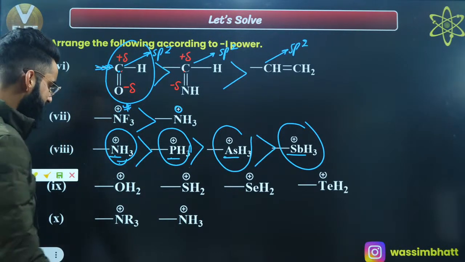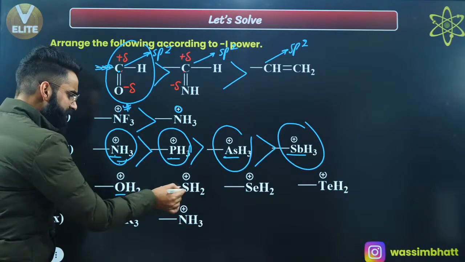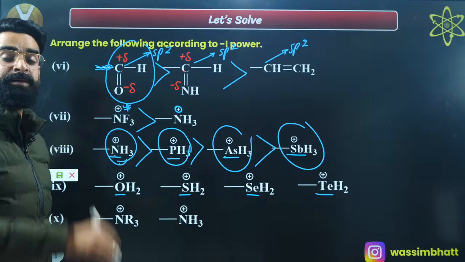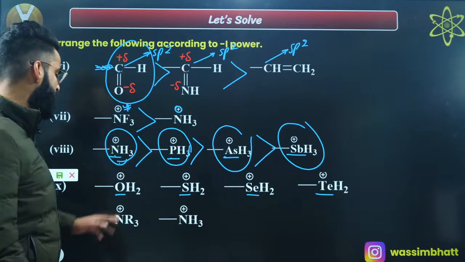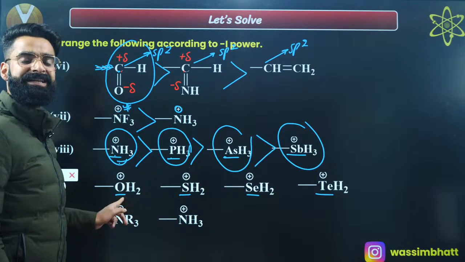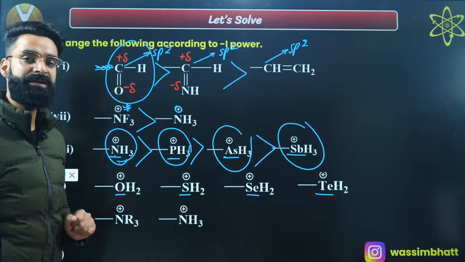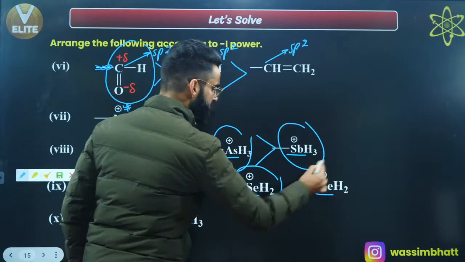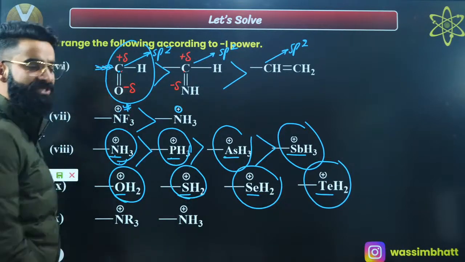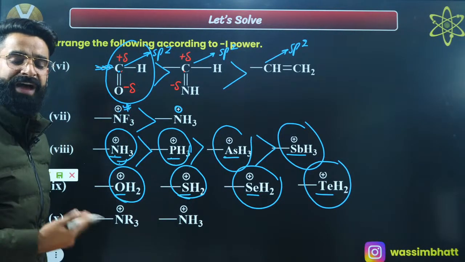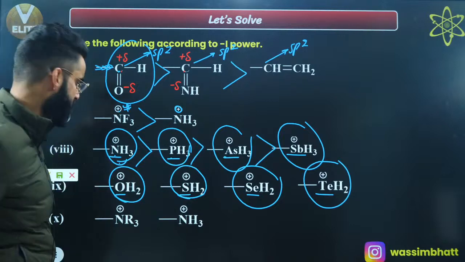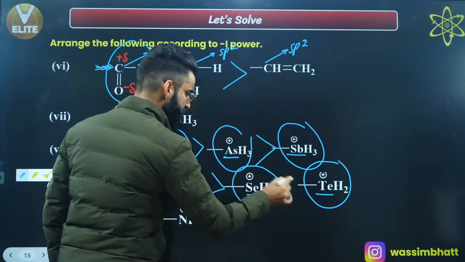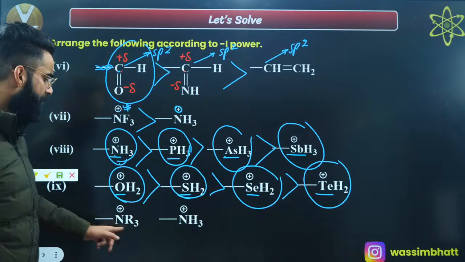See, oxygen, sulfur, selenium, they are again the same group elements. Again, VCD comes into play, volume charge density. This group has got lesser size. Lesser size means more positive charge density. So positive charge density of this group is more than that of this group, more than that of this one, more than that of this one. Wherever positive charge density is more, that group only will be having more tendency to drag the sigma electrons towards itself. So this group is going to show more minus I, followed by this one, followed by this one, followed by this one. What about in this case, guys?